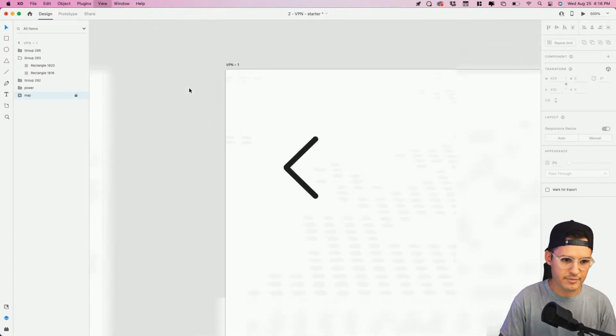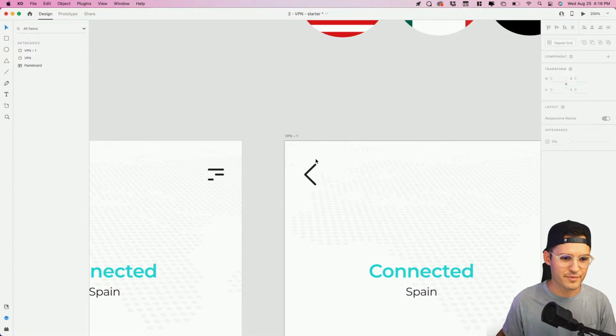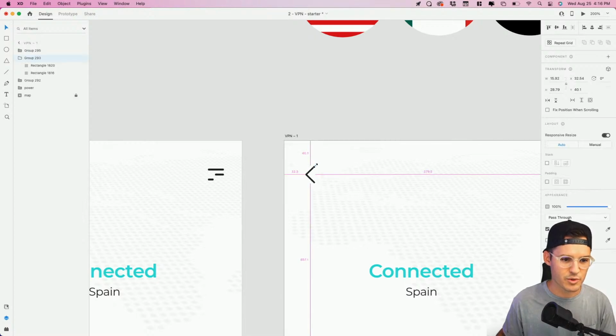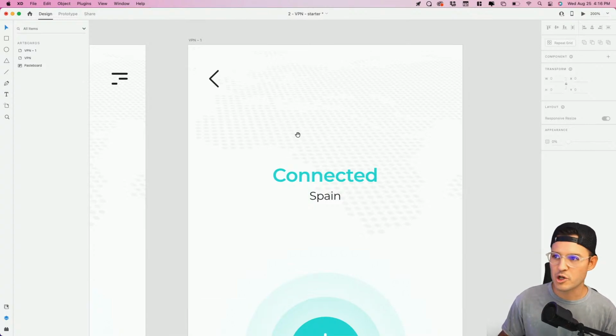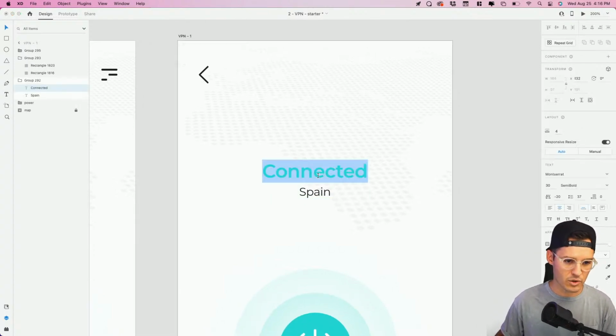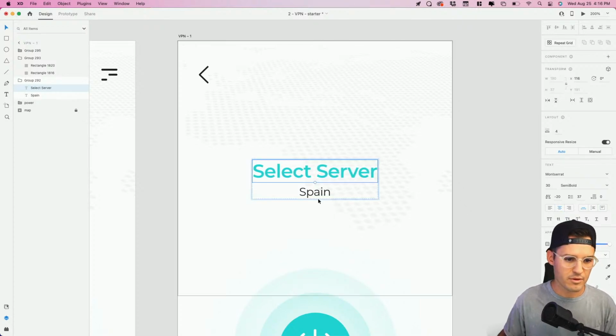Yeah, something like that. I'm struggling building my icons right now, but I don't think you guys will judge me too much. Let's just shrink it down, make it a little bit smaller. That is the ugliest arrow I've ever built in my life, but in a rush, it'll work for us. Let's go like this. Let's go select server or network. Well, that was the terminology we were using, right?